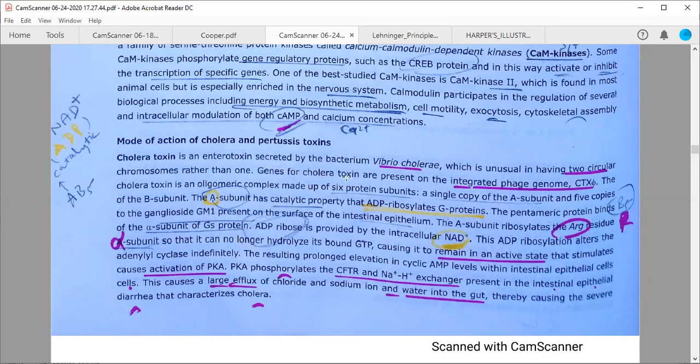The genes for cholera toxin are present on an integrated phage genome called CTX phage. Phages are viruses which infect bacteria.